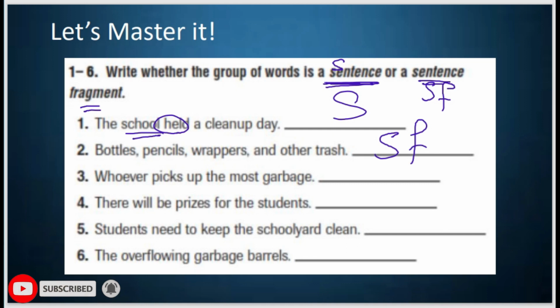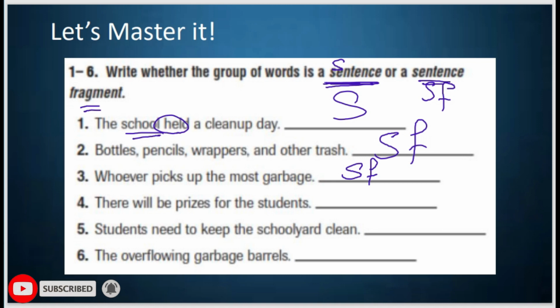Whoever picks up the most garbage. Of course, here again, you feel like, what's going to happen to him? Or what should he do? Or what happens? So the sentence is not complete, so it's another sentence fragment.